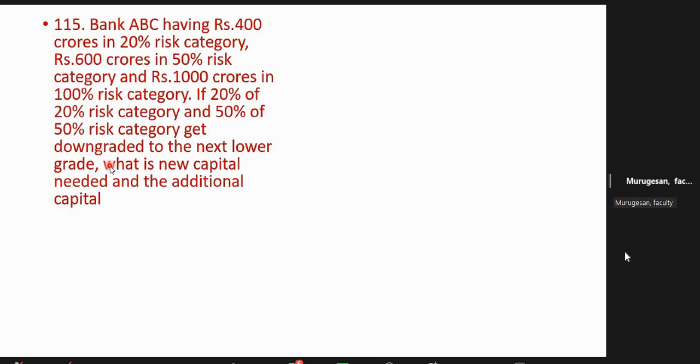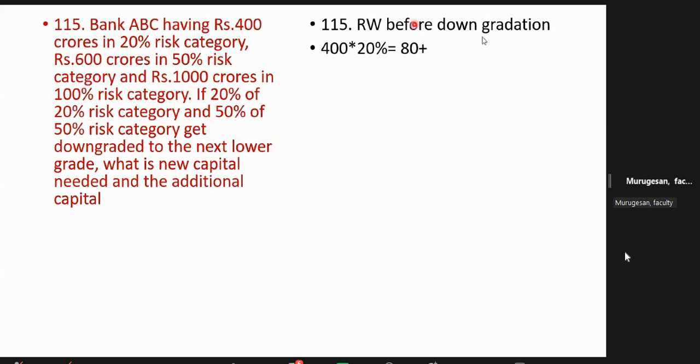Similarly, it is a simple question, but don't get confused. You understood now? I will give a demo. First, before downgradation. Now in the question, downgraded to the next lower grade. What is the new capital needed and what is the additional capital needed?